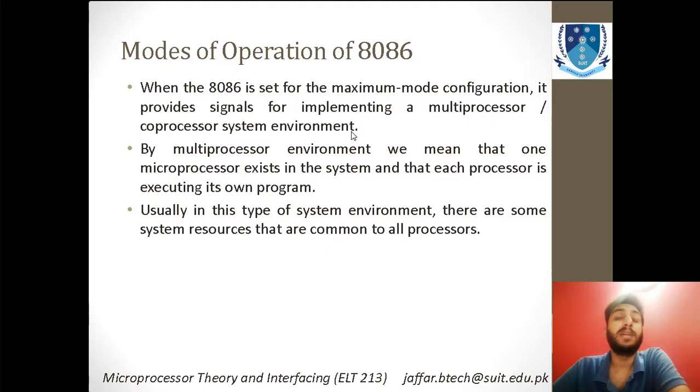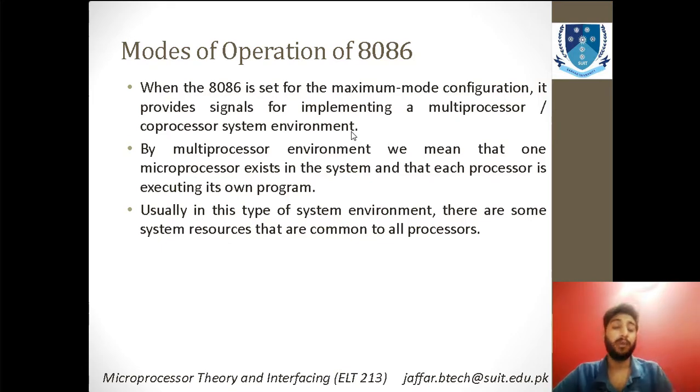So when the 8086 is set for the maximum mode configuration, it provides signals for implementing a multiprocessor or coprocessor system environment. It means that if you want to build such an environment, you will go for maximum mode. This means that each processor involved in this maximum mode will be executing its own program. It will not be executing the same program.